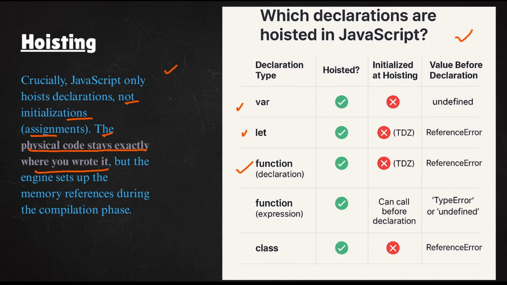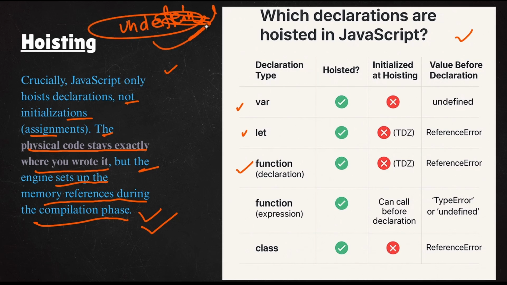It will not move to the top. But the engine sets up the memory reference during the compilation phase, which means it only allocates the memory, that's it. That's why you are seeing the value called undefined. So just memory allocation, that's it.